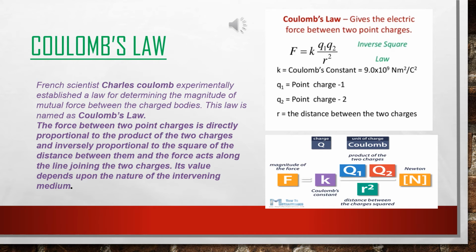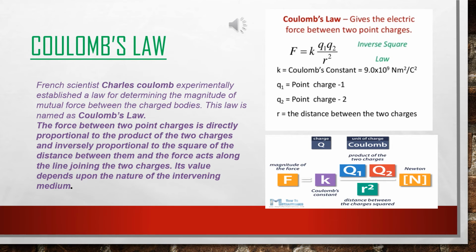See the first diagram. Q1 and Q2 are the two point charges. K is Coulomb's constant, R is the distance between the two point charges, and F is the force. Now according to Coulomb's law, F varies as Q1 into Q2, that means the product of the two charges, and inversely proportional to the square of the distance, that is F varies as 1 by R square. If I combine these two, then F varies as Q1 Q2 by R square.